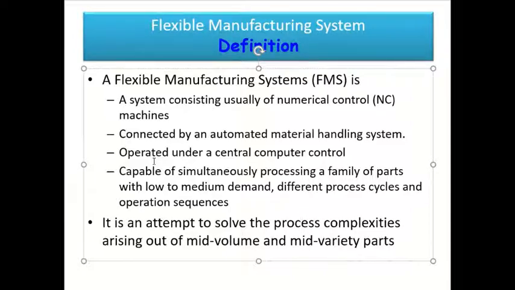So in a batch production system, we often see delays. Research studies conducted on batch-type manufacturing setups found that only 5% of the total time spent in the shop is contributed to actual metal cutting operation, one of the different operations.